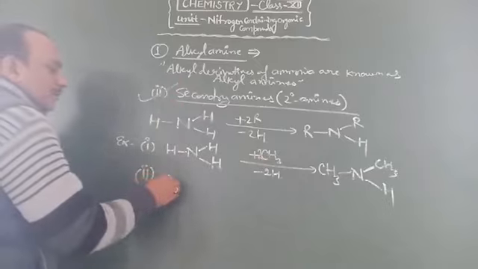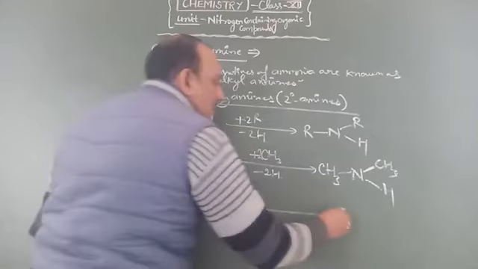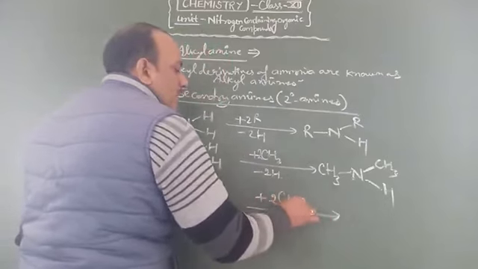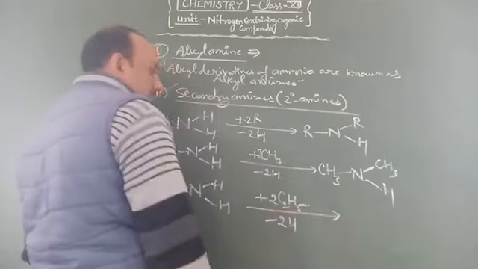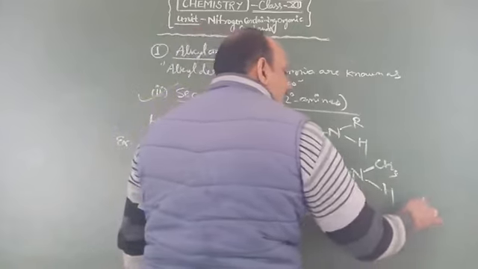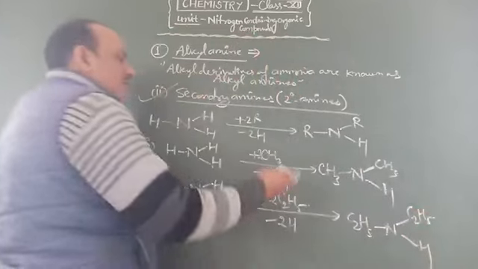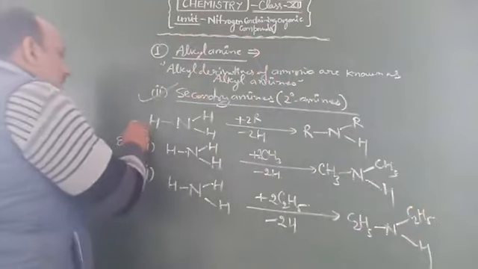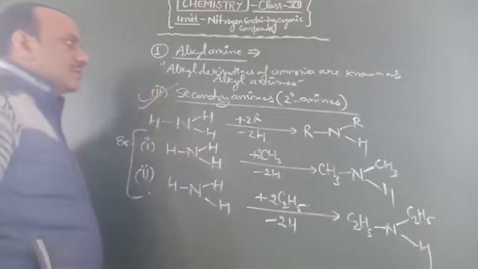For example, H-N-H plus two C2H5 substituting two hydrogens. Then it makes C2H5-NH-C2H5. This is known as diethylamine. Both are in the category of secondary amines, the 2 degree amines.